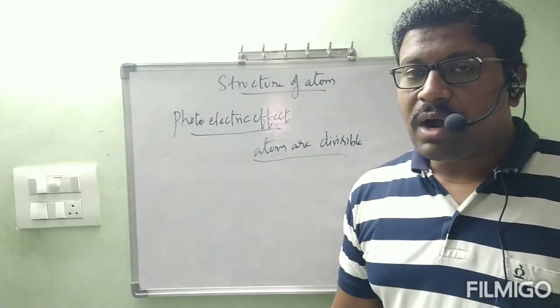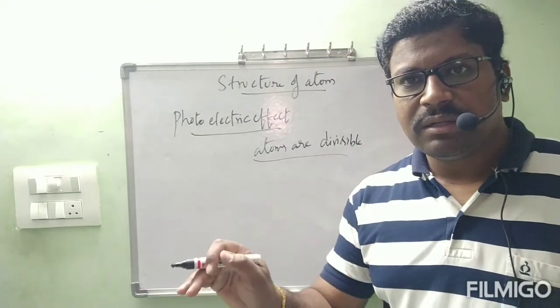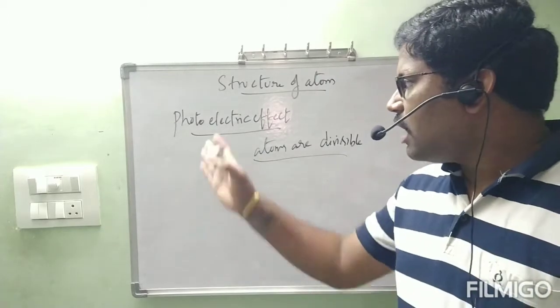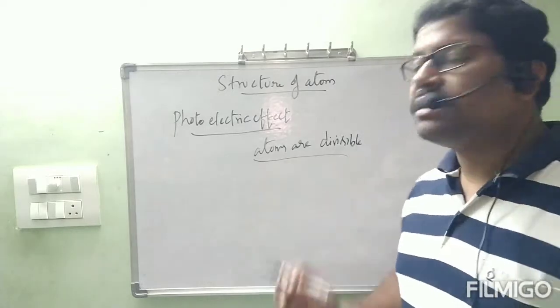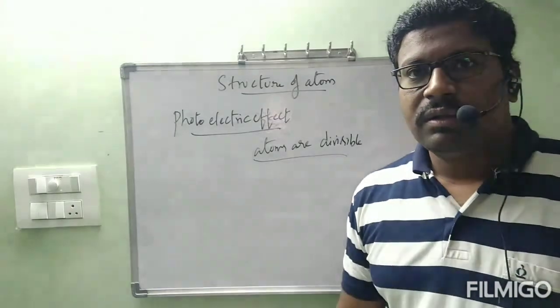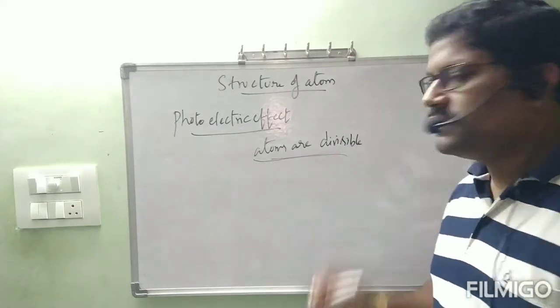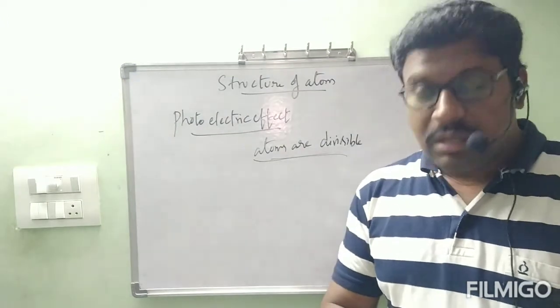Then what will people do? Till some extent, scientists, they only told that atoms are indivisible. But after this experiment, scientists changed again that atoms are divisible. Then will people believe or not? Definitely they will believe atoms are divisible. I will tell one example. Let us see.